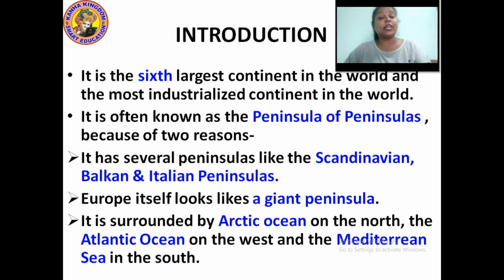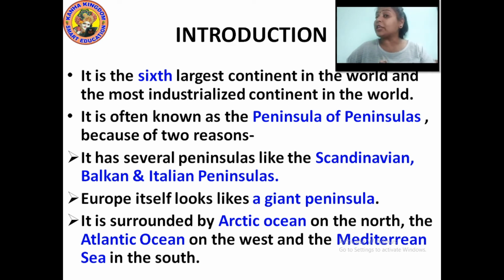Europe is the sixth largest continent in the world and the most industrialized continent in the world. Industrialized means there are several industries in this continent. It is also known as the peninsula of peninsulas because of two reasons.